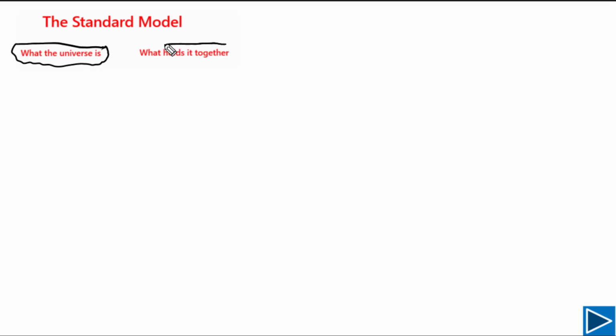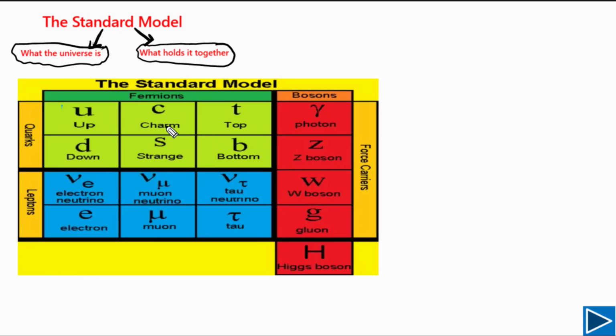It also tells us what is holding everything in this universe together, even including us. How atoms and quarks in our body are held together. So these things are explained with the help of the standard model. According to the standard model, everything in the universe is made of matter particles, made of fermions, and everything in the universe is held together by bosons, and bosons are force carrier particles.